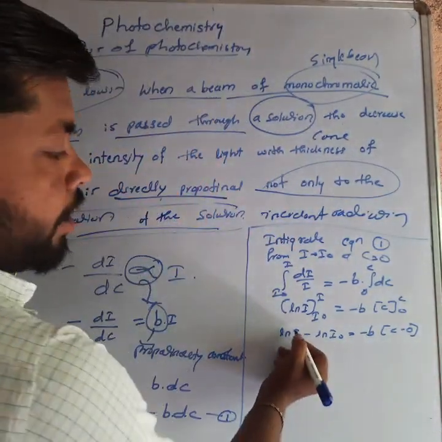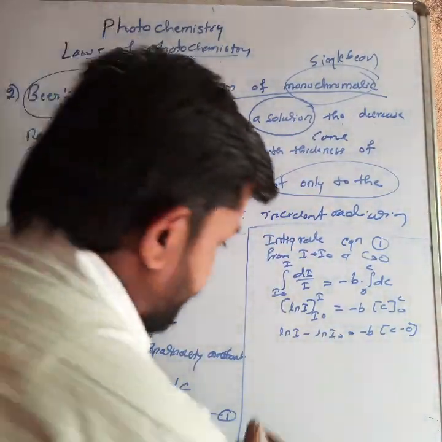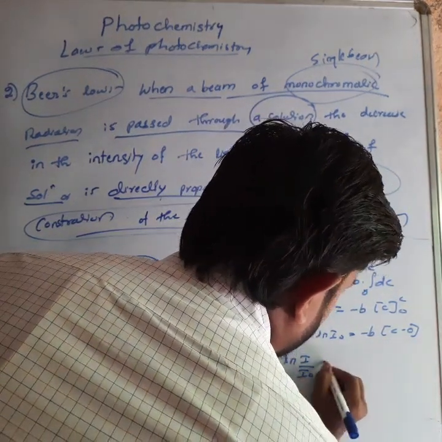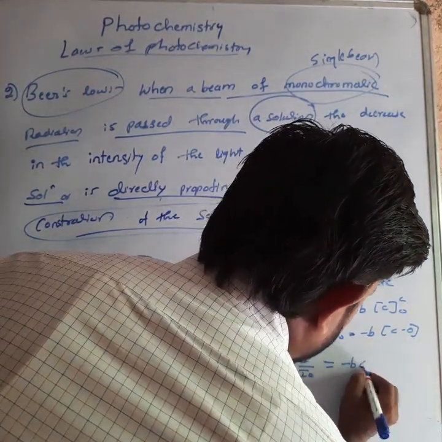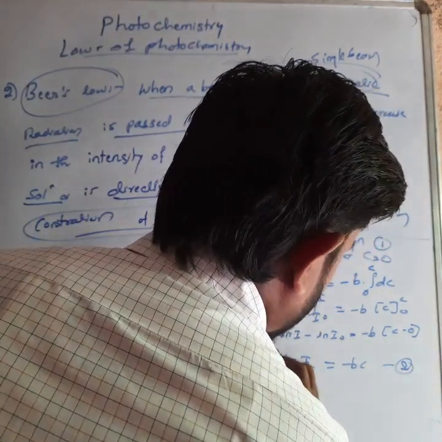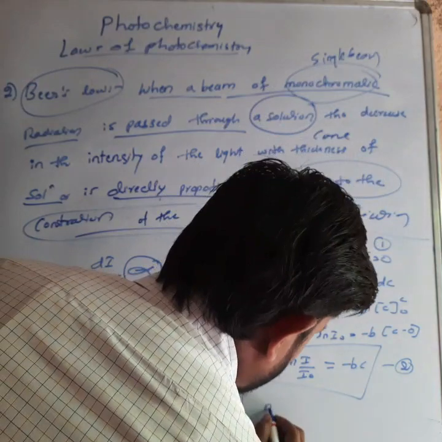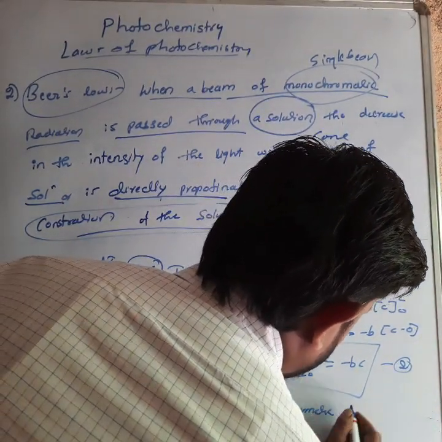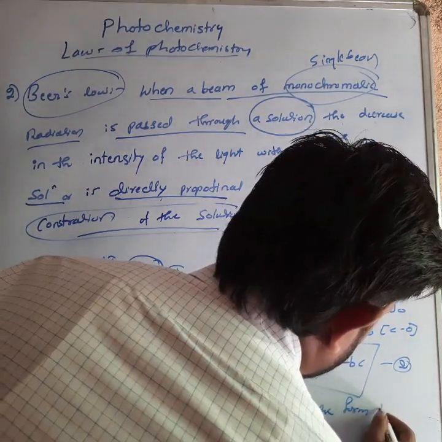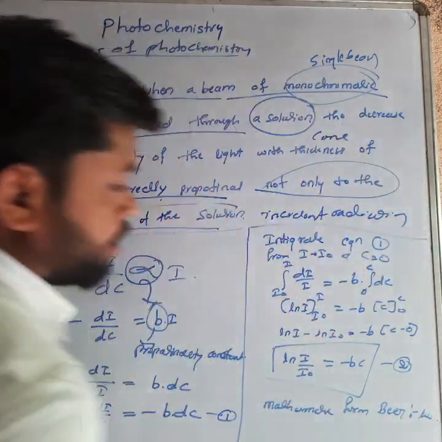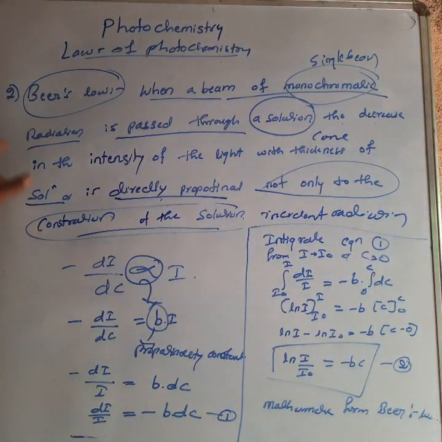So ln a minus ln b equal to ln a divided by b. So ln I by I naught equal to minus b into c. This is equation number 2. This is the mathematical form of Beer's law. Understand? This is the Beer's law.